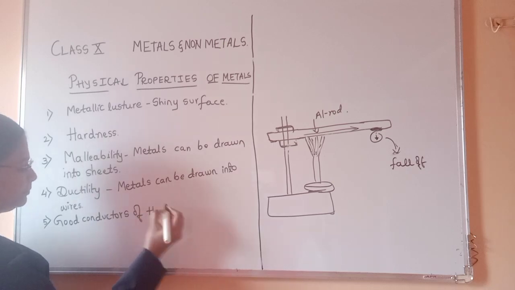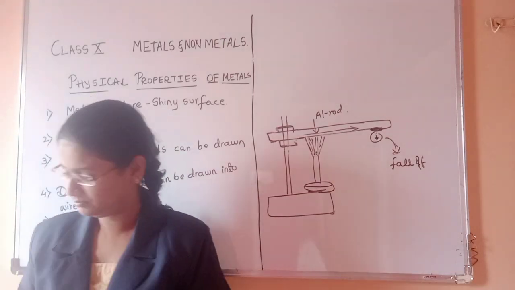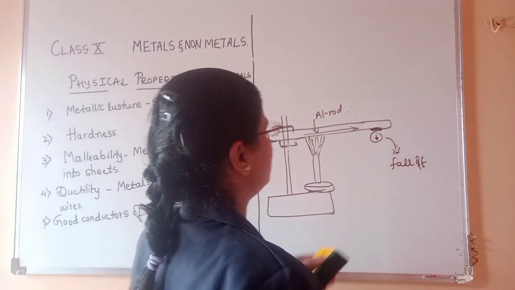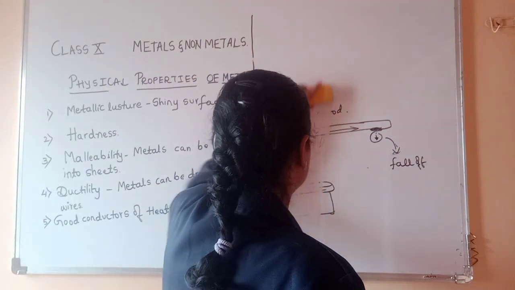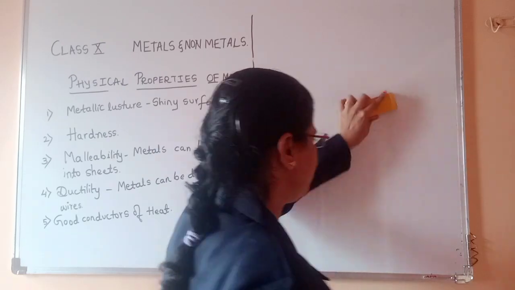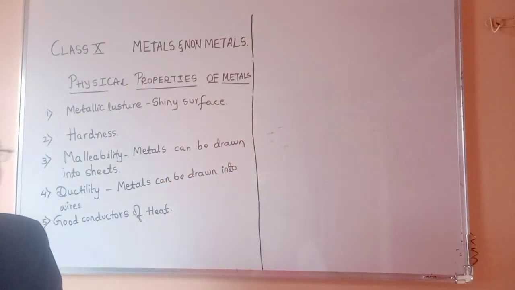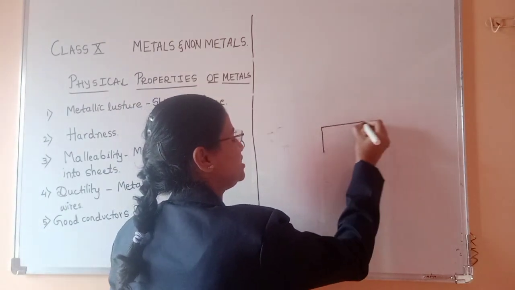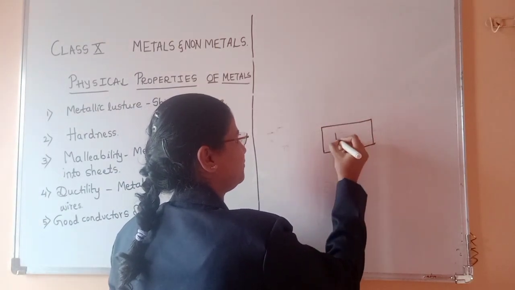Fine. Now let me explain one more activity. Here we consider an electric circuit which has a battery.